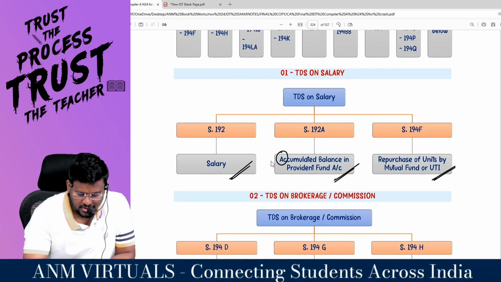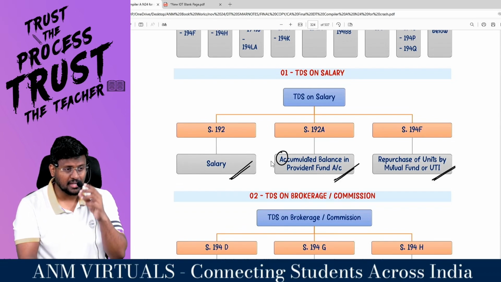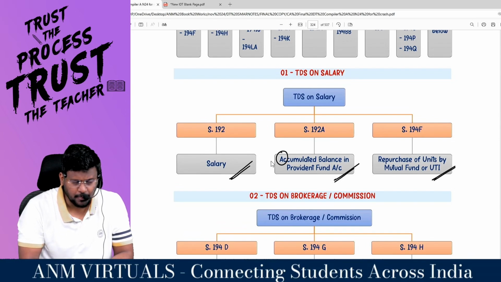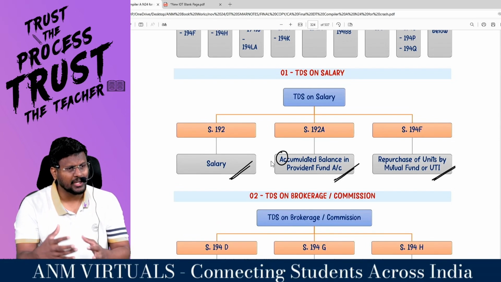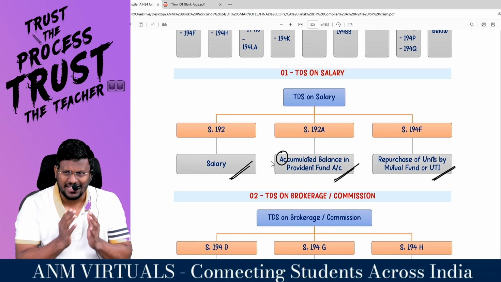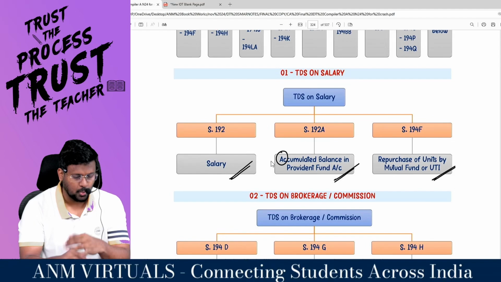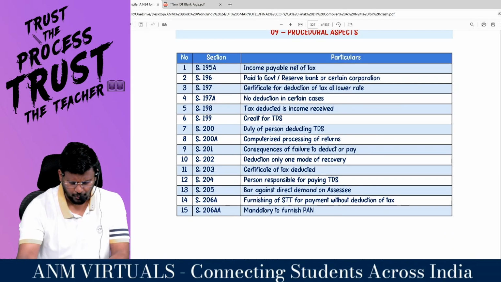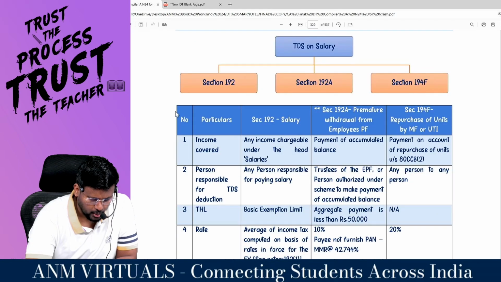Generally in class we used to say that A stands for accumulated balance. And 194F is repurchase of units by mutual fund or UTI. If the mutual fund or UTI is repurchasing their units, TDS has to be deducted. So with regard to salary, 3 sections are there: 192, 192A and 194F.